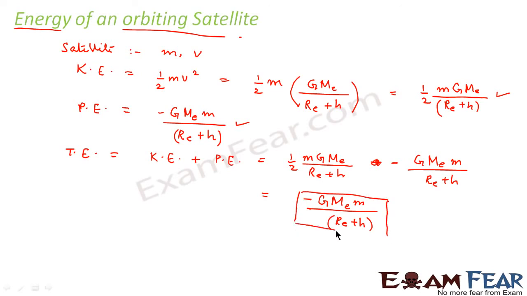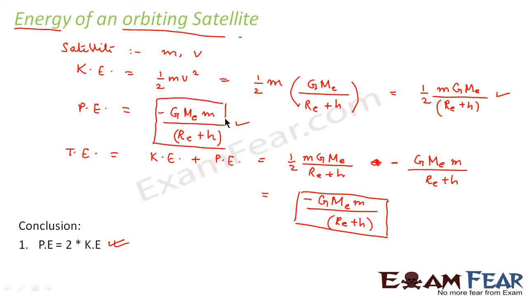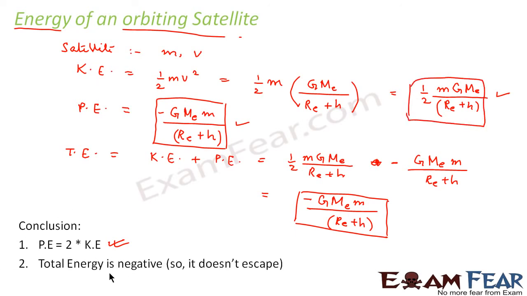So what do we observe from this? We observe the conclusions. First conclusion is we found that potential energy is equal to twice the value of kinetic energy. If you see the value of potential energy, you can very clearly see that the kinetic energy is half of the potential energy in magnitude, right? And what is the second conclusion? The total energy is negative.